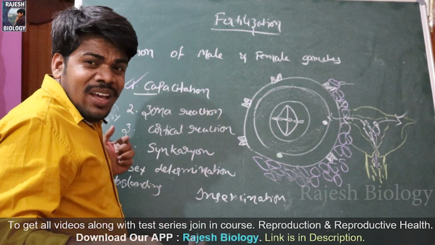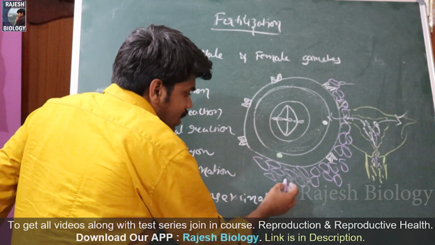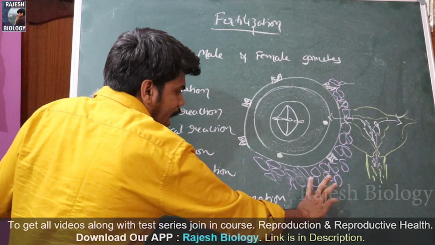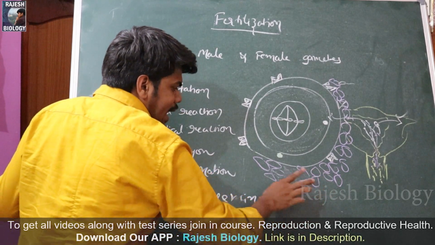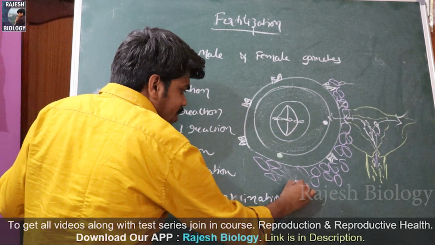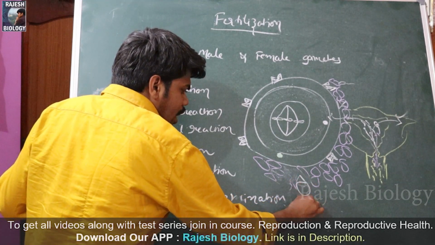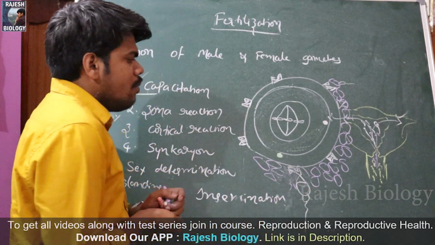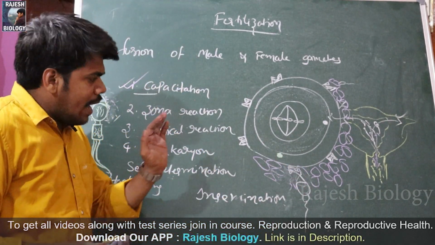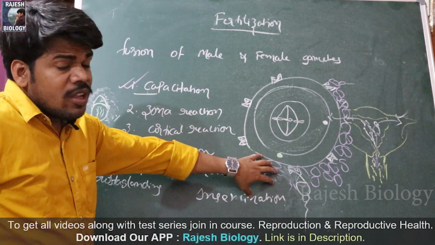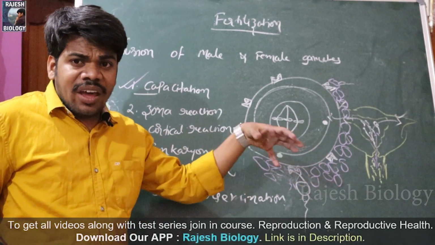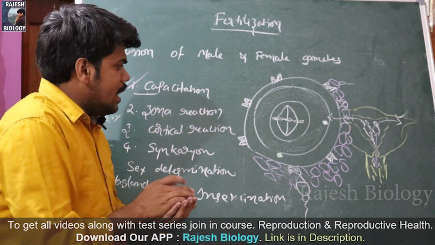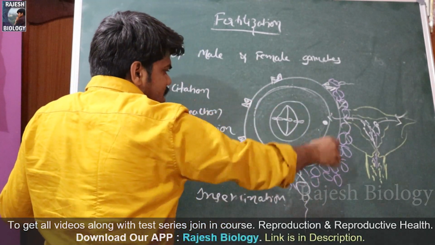It should dissolve the hyaluronic acid. For that, there is hyaluronidase. Hyaluronidase enzyme is released from the sperm cells, and that hyaluronidase digests this hyaluronic acid, and it gives the way to the sperm cell to reach the special receptors on the zona pellucida. Okay, and at this time, lakhs of sperm cells try to penetrate through the corona radiata, and lakhs of sperm cells are present throughout the body of this egg.